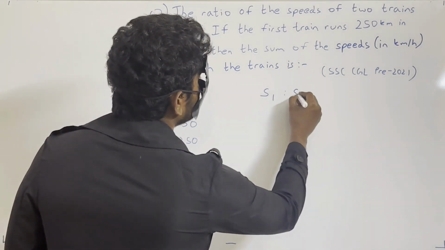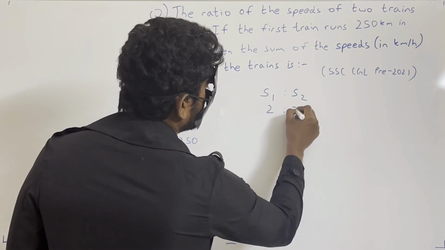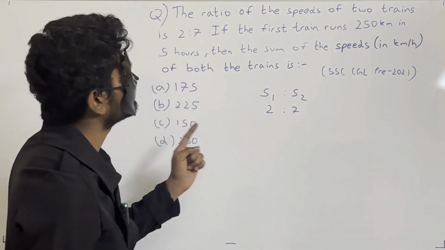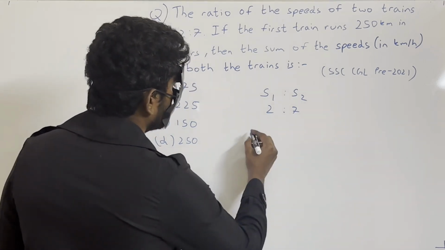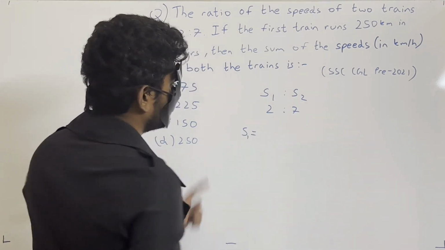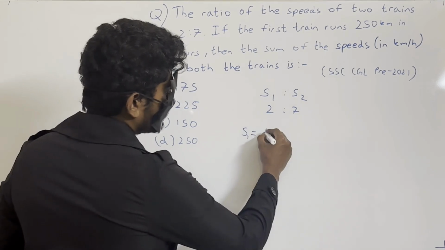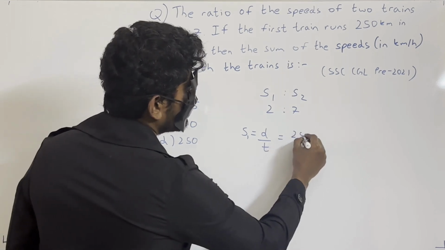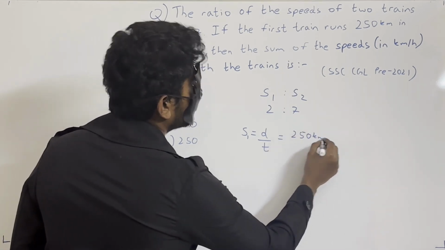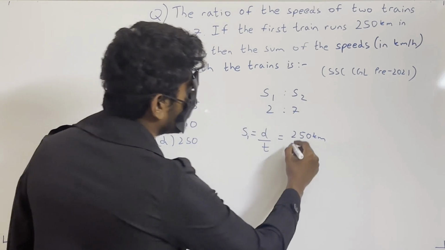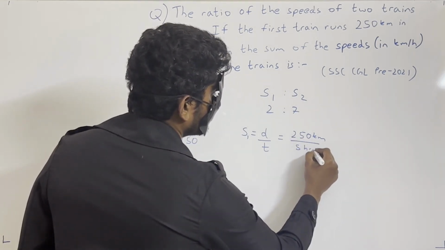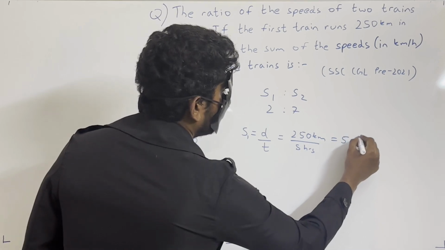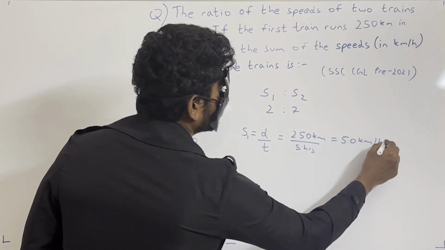What is given is S1 is to S2 is 2:7. The speed of the first train is nothing but distance travelled by time taken. Distance is 250 kilometers in 5 hours, so 250 by 5, which is equal to 50 kilometers per hour.